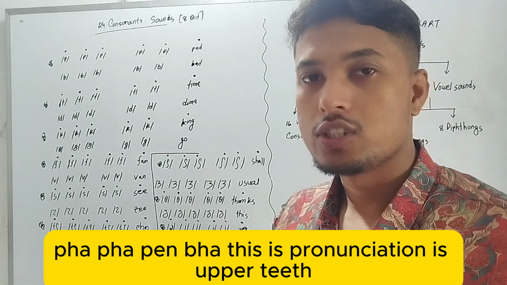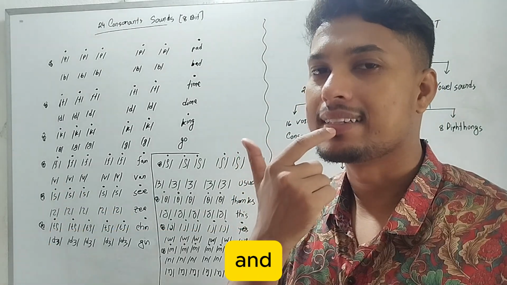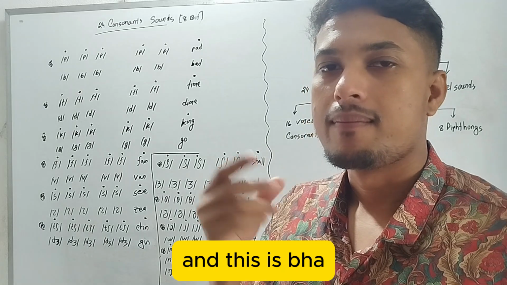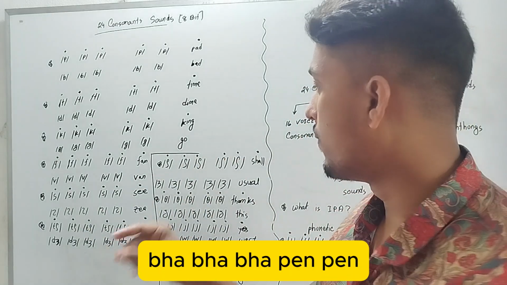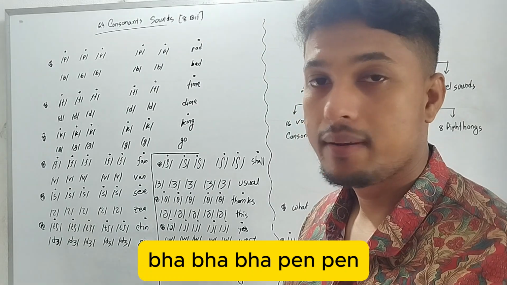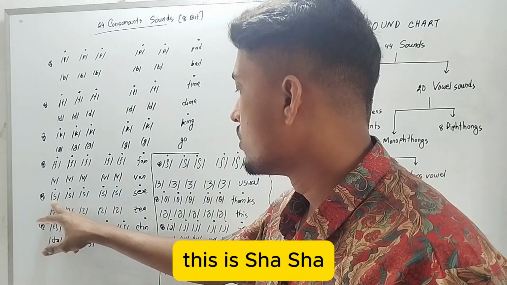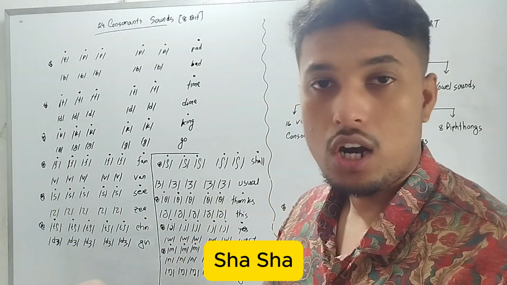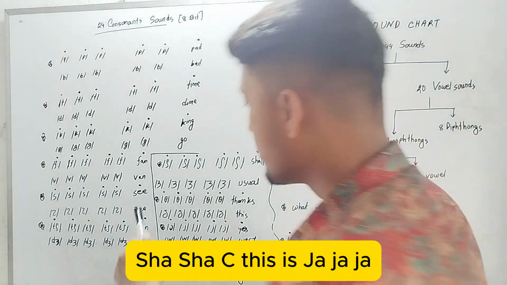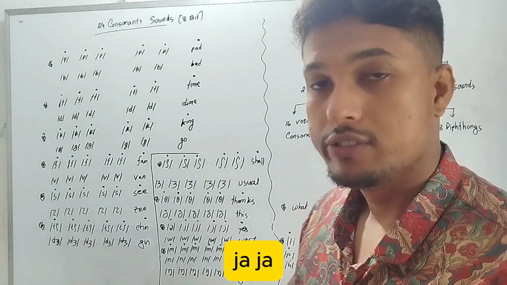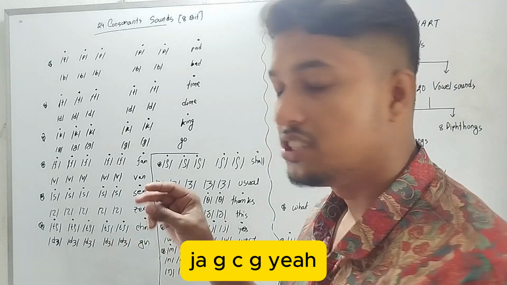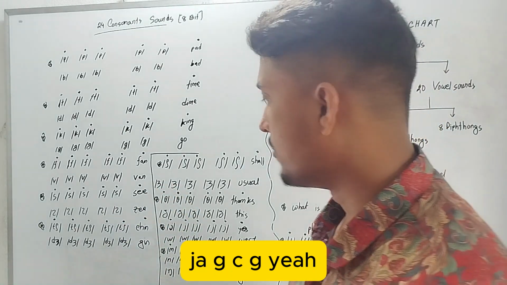This pronunciation uses the upper teeth, as in van. This is sa, as in see. This is za.